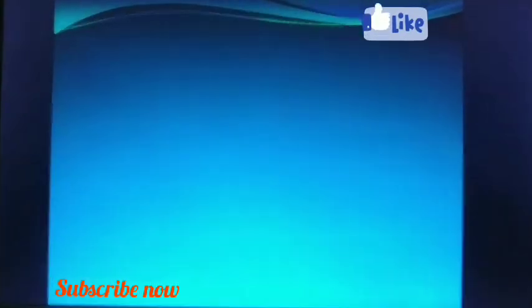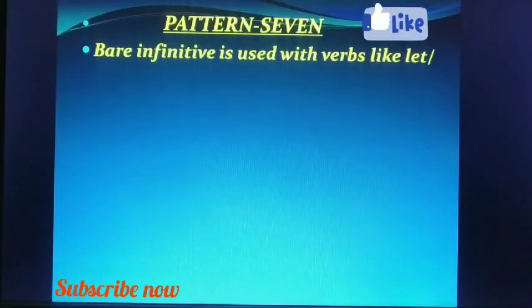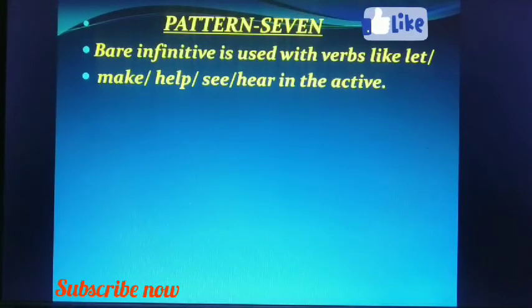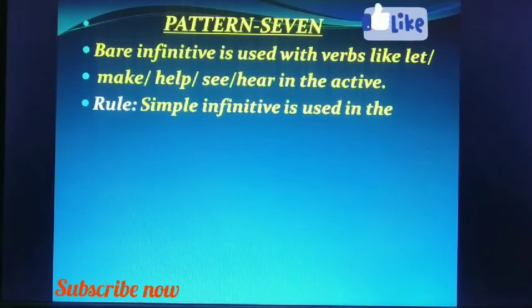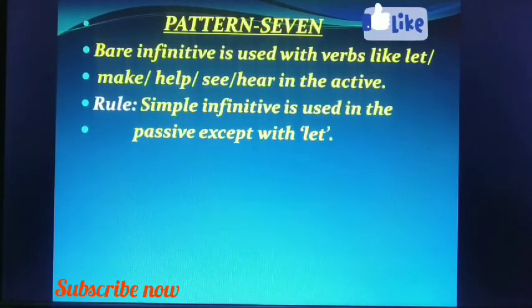Now we go to pattern number 7. Bare infinitive used with verbs like let, make, help, see, hear in the active voice. What is bare infinitive? Bare infinitive means infinitive without to. Rule: simple infinitive is used in the passive. Simple infinitive means to plus verb. Except with let. We do not use simple infinitive to plus verb with let, even in the passive voice. Remember that.